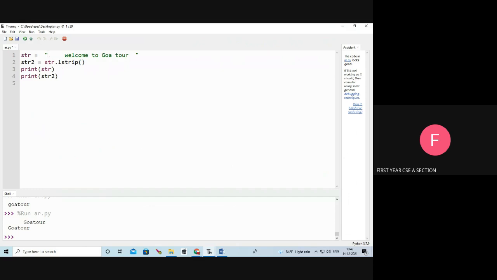Here on the left side there is some space, on the right side also some space. Str.lstrip means left side strip. We are going to remove the white space characters. I am going to print the output. See, the first one, I am going to print the str. Here some white space is coming. In str2, I am using lstrip, so it removes the white space characters. See the output? Yes.